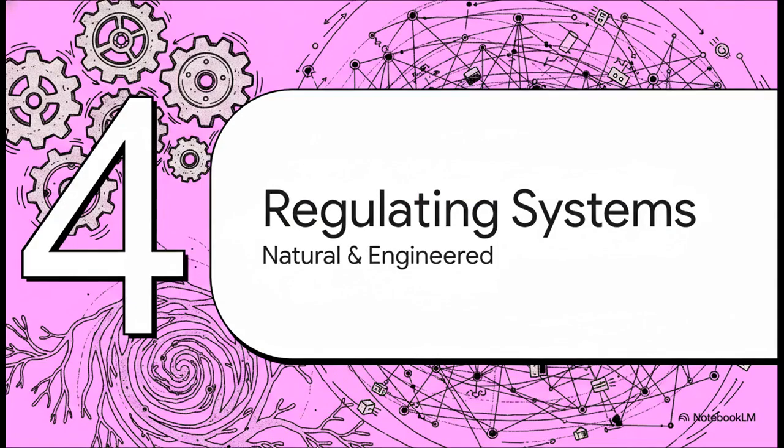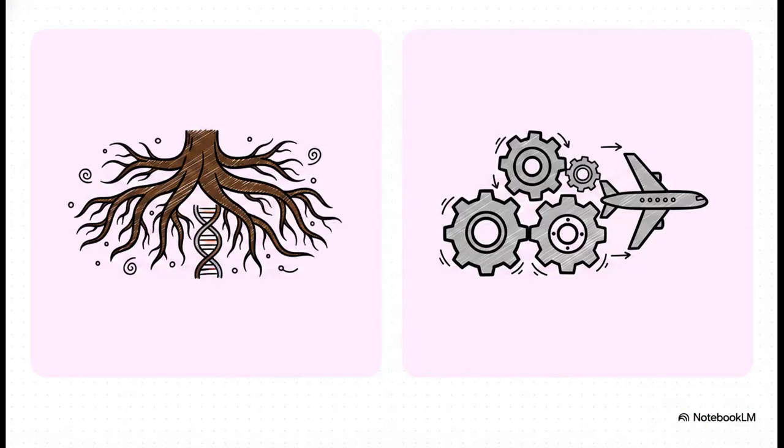Which brings us to Section 4, regulating complex systems, natural and engineered control. As we zoom out even further, we need to look at how control scales up in massive, coupled environments. There's a really fascinating distinction between how control manifests in nature versus human design. Control mechanisms emerge completely organically in living systems like ecological regulation or neurocontrol, honed by millions of years of evolution just to adapt to variation. In contrast, engineered control, like the complex flight systems in a commercial jet or the traffic management grids in our cities, well, those are deliberately, meticulously designed by us to achieve very specific goals.